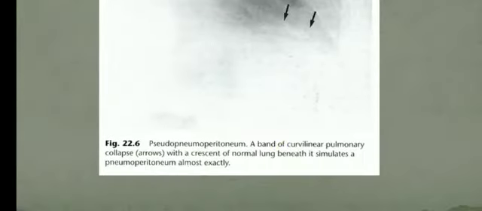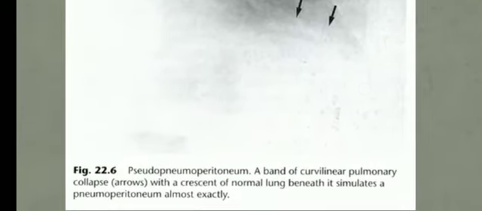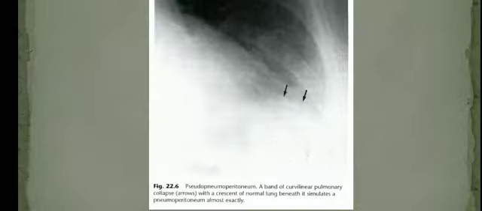So here you can see an X-ray. There is a band of curvilinear pulmonary collapse, marked with black arrows. A crescent of normal lung is seen beneath. It simulates pneumoperitoneum almost exactly like air under the dome of diaphragm. So this is pseudo-pneumoperitoneum.